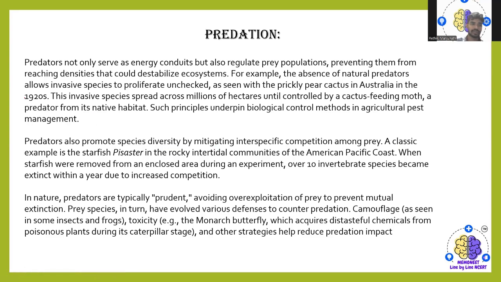The cactus grew enormously because there were no predators ready to eat it. This invasive species spread across millions of hectares until controlled by a cactus-feeding moth, a predator from its native habitat. That's why predators are very important. Such principles underpin biological control methods and agricultural pest management also.